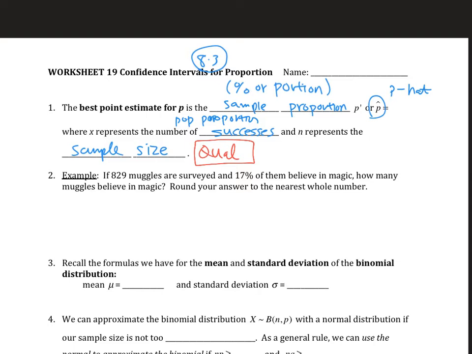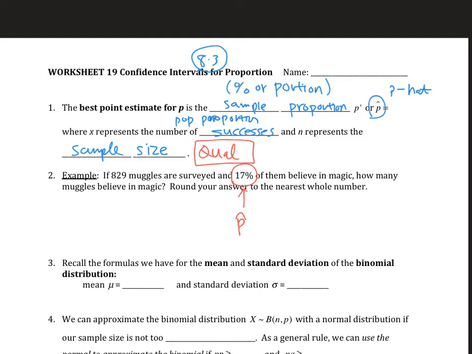So this could be useful to analyze when we have qualitative data set. Okay, let's look at example 2. If 829 muggles are surveyed and 17% of them believed in magic. So you can see how the survey will say, do you believe in magic? Yes or no, right? So this is qualitative data set. They surveyed 829 people and they figured out 17% of them believed in magic. This 17% is P hat, because this is a percent or proportion. They calculated it from a sample, right? Question is, how many muggles believe in magic?